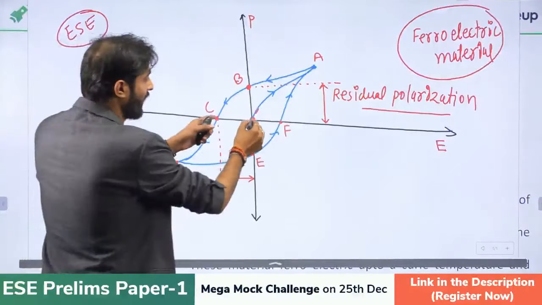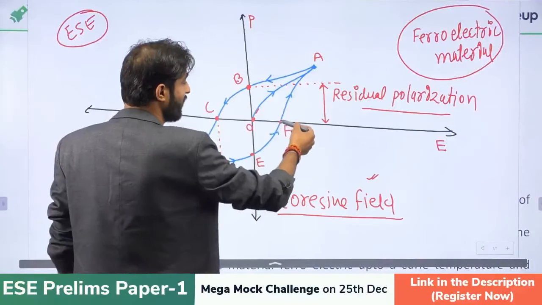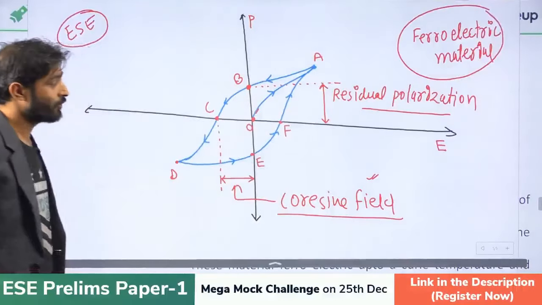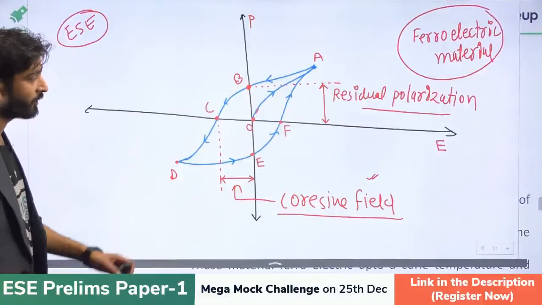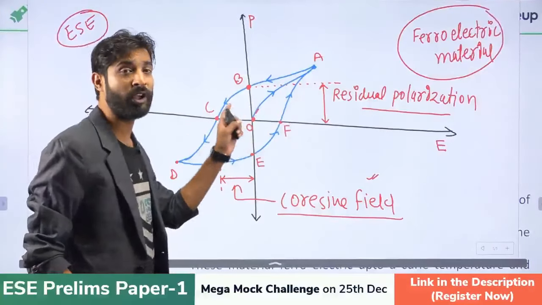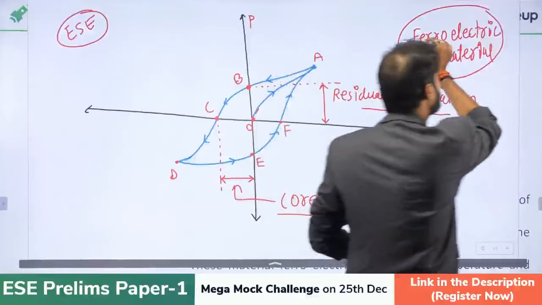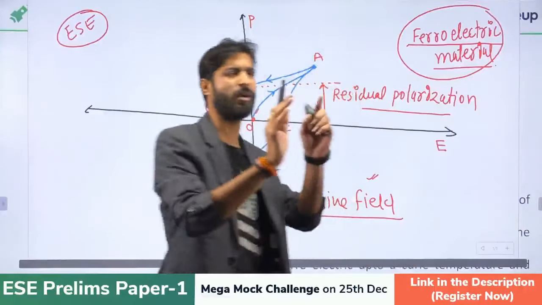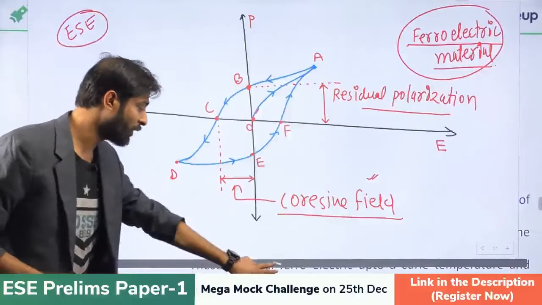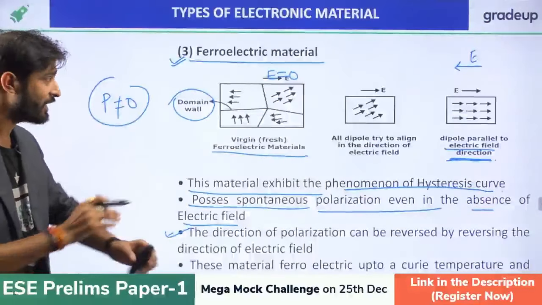This is called the coercive field. Just remember. Now after that, we are increasing the electric field again. Then it will follow the path EF, and after that it will move to A. That is called the hysteresis loop, right? And the hysteresis loop is followed by the ferroelectric material. So just remember a few things related to the ferroelectric material that are very important for the ESE.